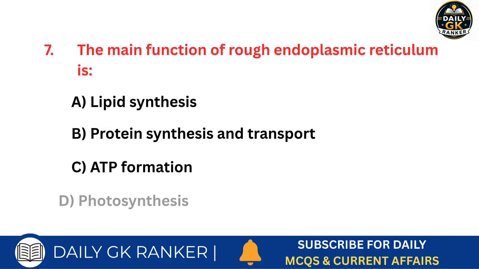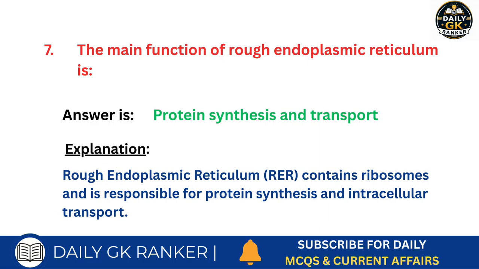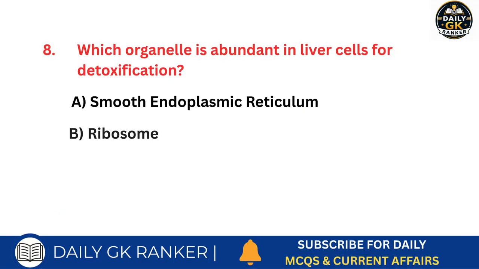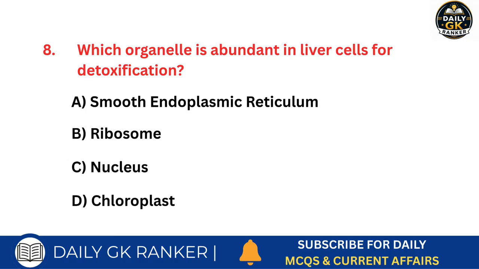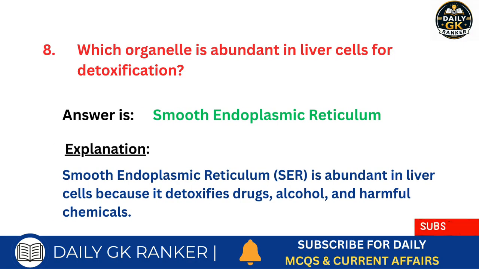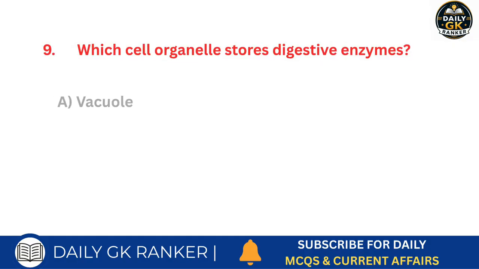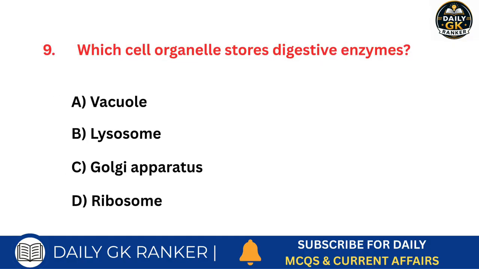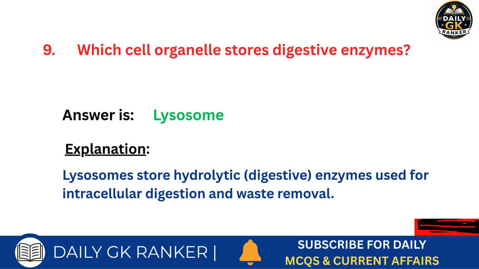The main function of rough endoplasmic reticulum is what? Answer is protein synthesis and transport. Which organelle is abundant in liver cells for detoxification? Answer is smooth endoplasmic reticulum. Which cell organelle stores digestive enzymes? Answer is lysosome.